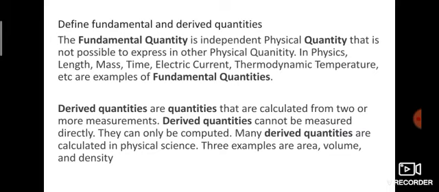What are derived quantities? Derived quantities are quantities that are calculated from two or more measurements. Derived quantities cannot be measured directly. They can only be computed. Many derived quantities are calculated in physical science. Examples are area, volume, density, force.